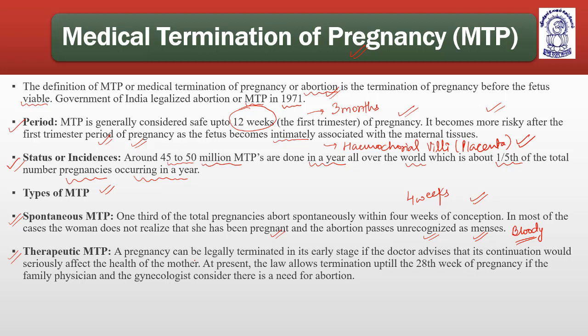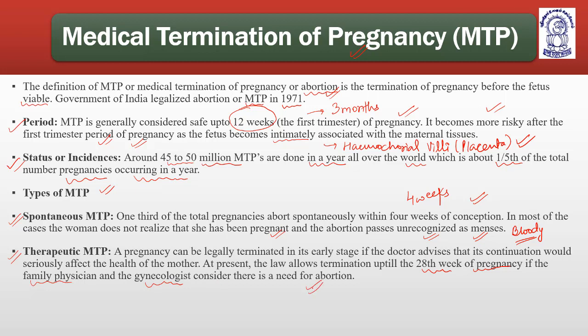In these cases the doctor advises the mother to go for abortion. At present the law allows termination up to the 28th week of pregnancy if the family physician and the gynecologist consider there is a need for abortion.